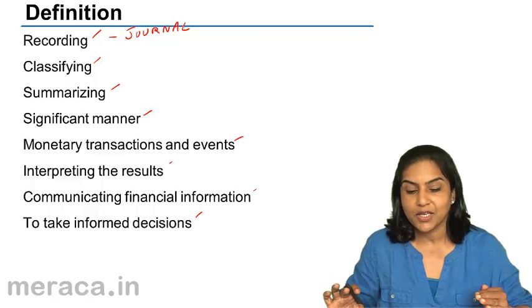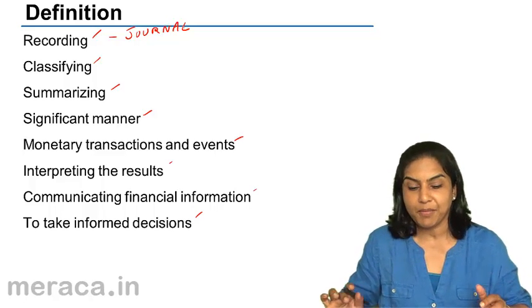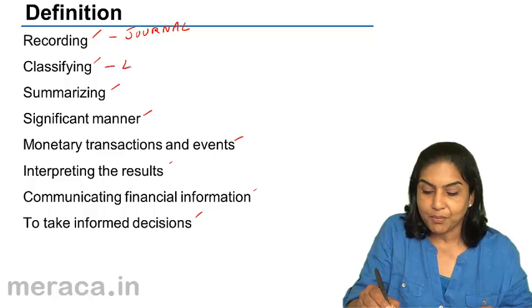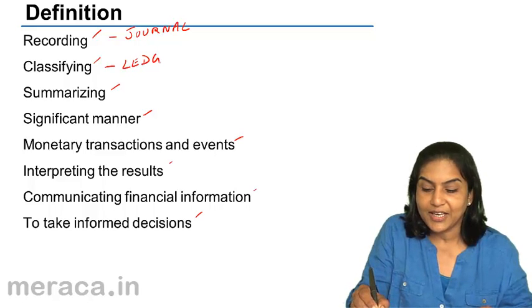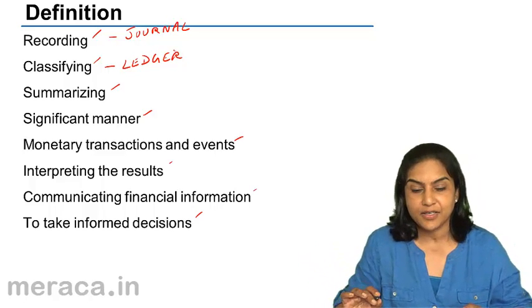So accounting is the recording and classifying. Again, for those of you who are already familiar with accounts, this stage is the preparation of what is called the ledger. We will be going into all these at a later session.